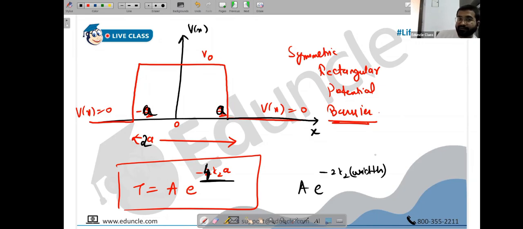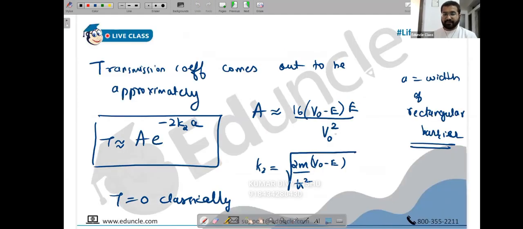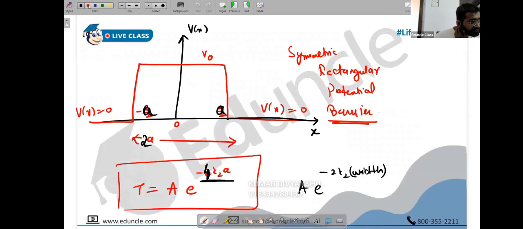And it's an approximated formula. The original formula is a very large one which has 3-4 terms under the roots, and you are not supposed to memorize that, so don't worry. But please memorize the coefficient, that's important. That it is 16 V0 minus E upon V0 squared. Okay? Next.